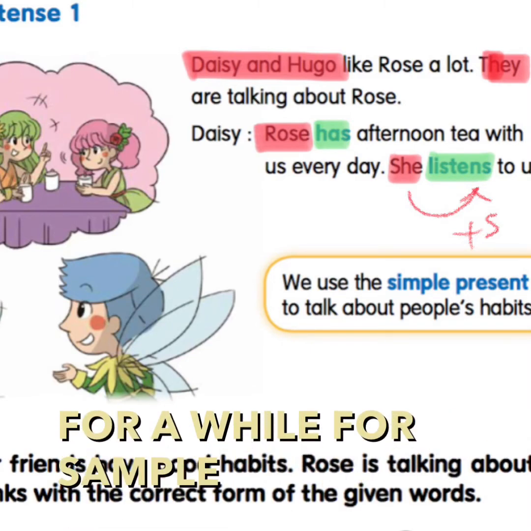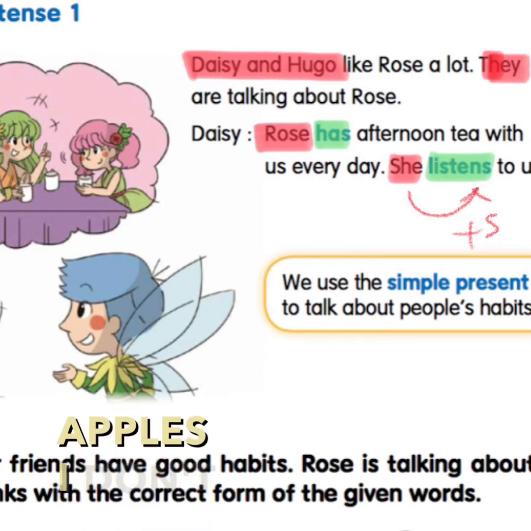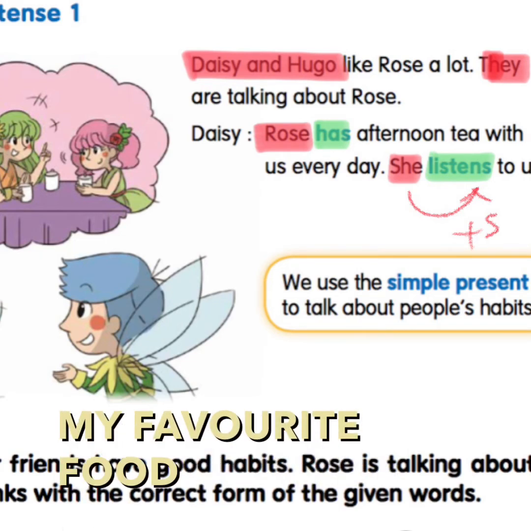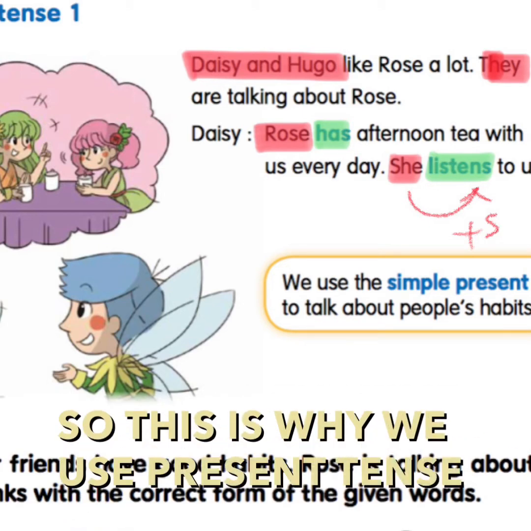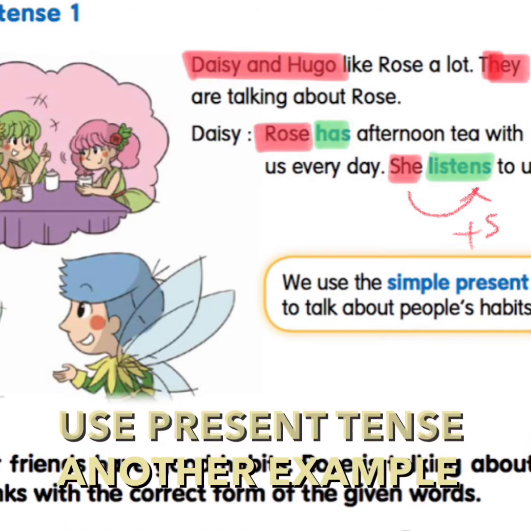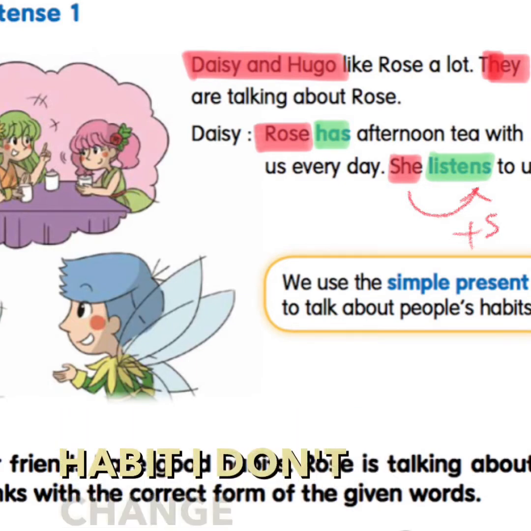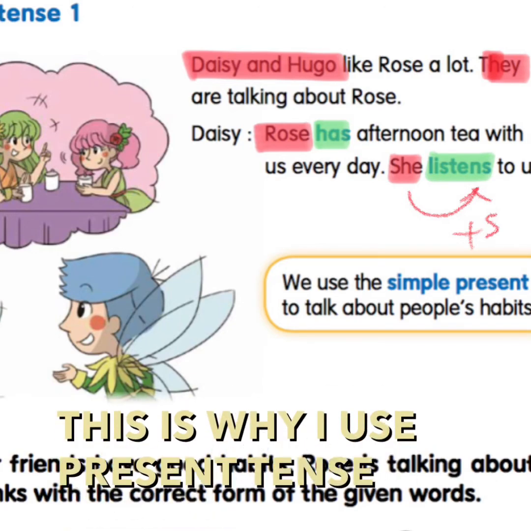For example, I like apples. I don't change my favorite food all the time. So this is why we use present tense. Another example, I go to school by bus. So this is a habit I have. I don't change all the time. This is why I use present tense.